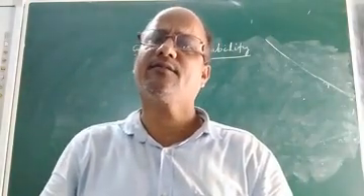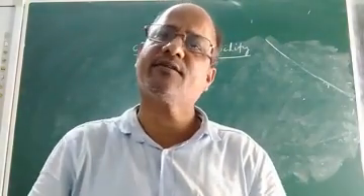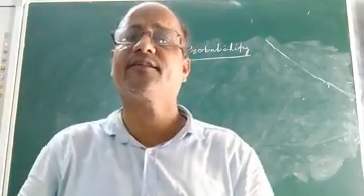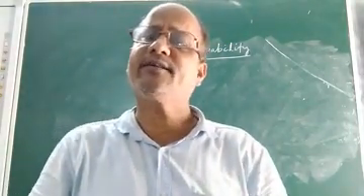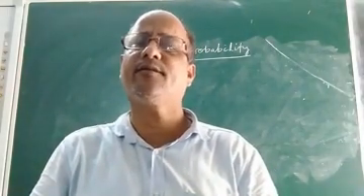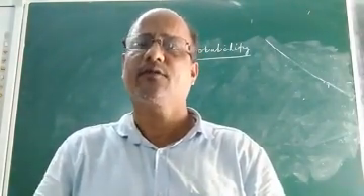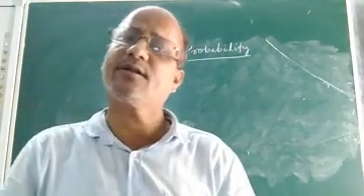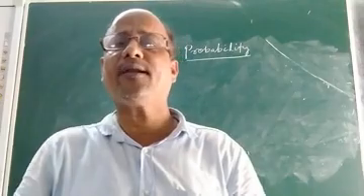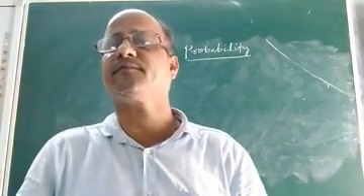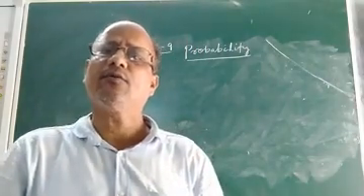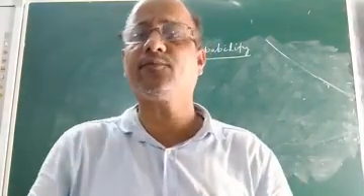Children, in the last class, we had completed the chapter Statistics. The last part of statistics was what I had discussed in the last class: some important properties of mean, and the proof also. We had also discussed the empirical relation between the three measures of central tendency, that is mean, median and mode. So today let us start a new chapter, that is probability.